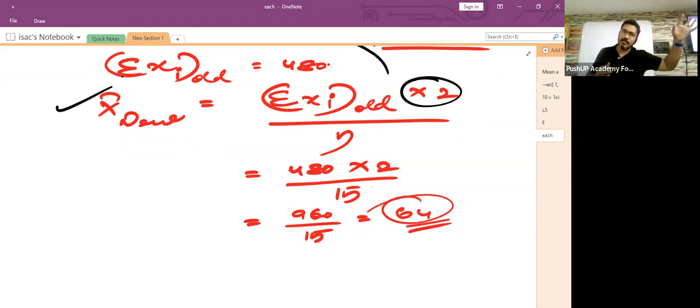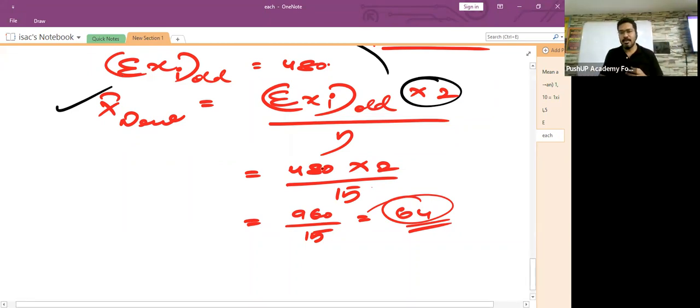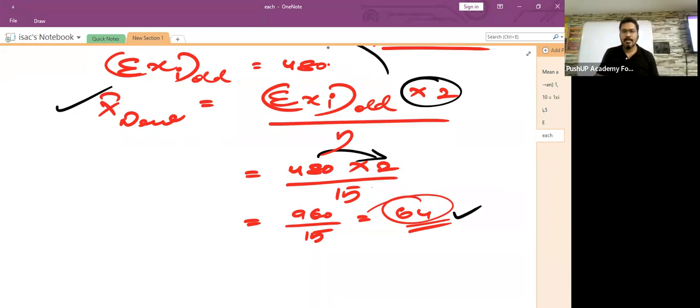So 480 was the sum of all the old observations. I multiplied that value with 2. So I got 960. 960 divided by 15 is 64. So this is the new average, 64. Did everybody follow this? Children, in school, they will just write x bar new is equal to sigma xi old into 2 divided by n.